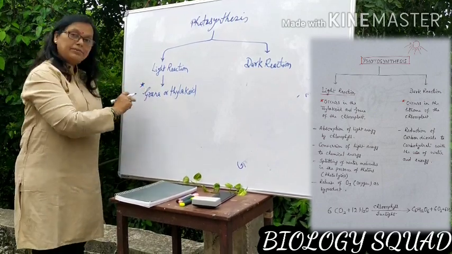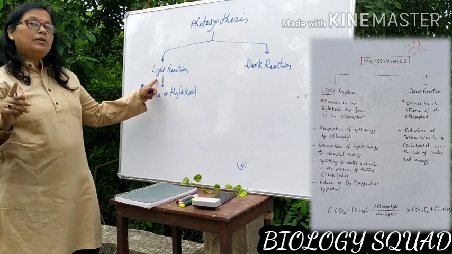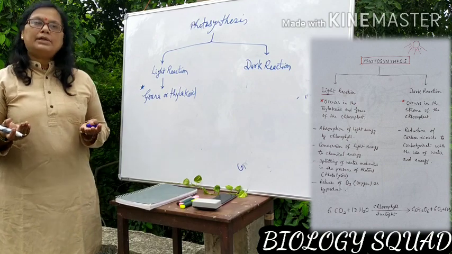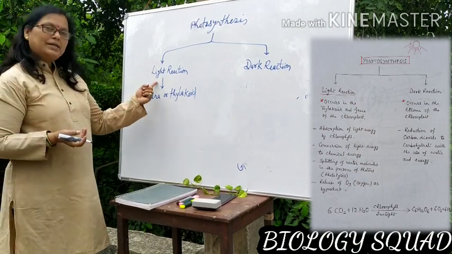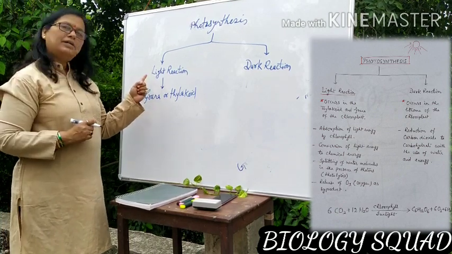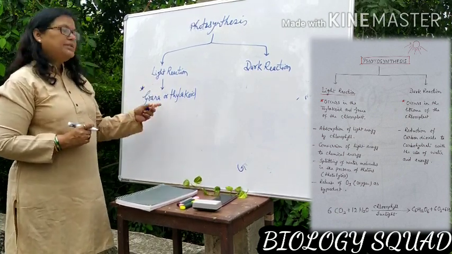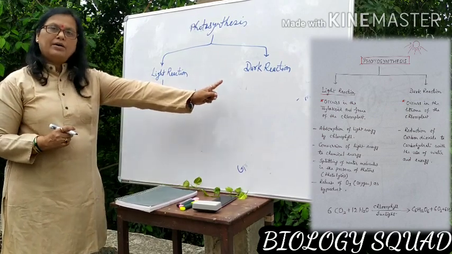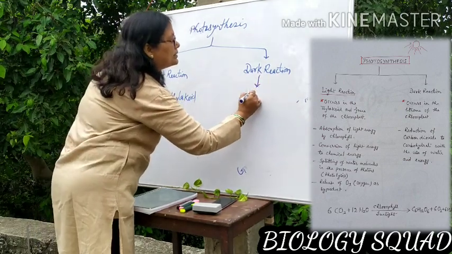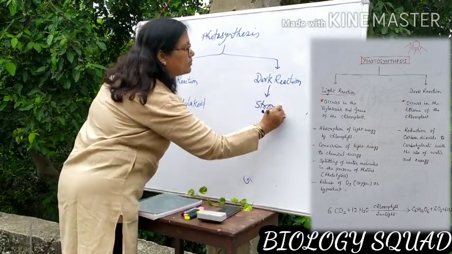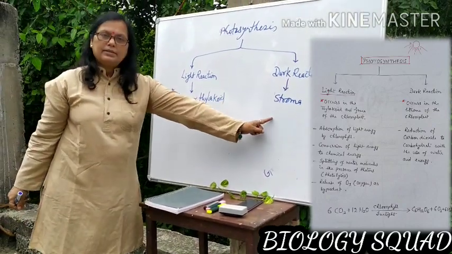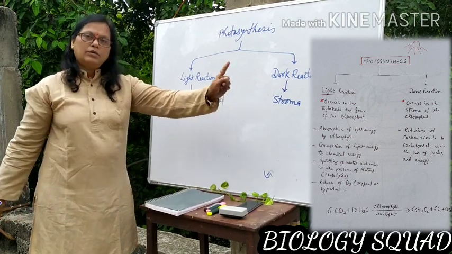This is the site for the light reaction. You all know, when we need to prepare food, first of all we need fuel. And this light reaction is responsible for the generation of chemical energy which is required for the making of food in dark reaction. So this dark reaction occurs in the stroma of the chloroplast. This occurs in the grana and thylakoid, and this occurs in the stroma of the chloroplast.